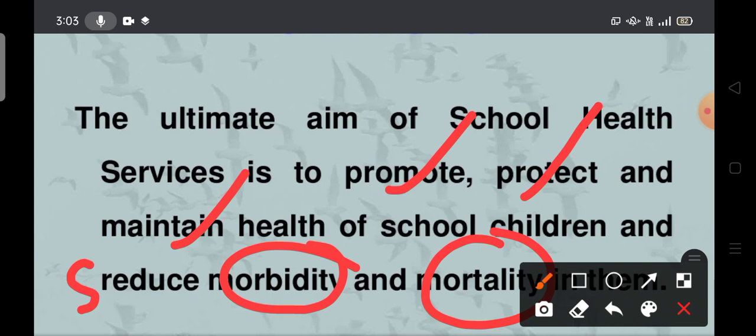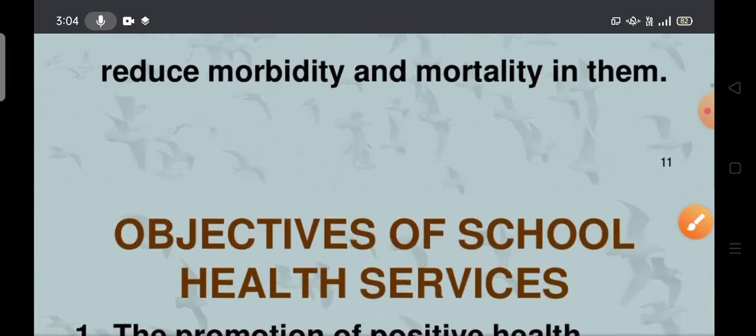If they are not taking enough diet according to their age and weight, what will happen? They will become sick, and one day they may have the risk of getting many infections. Finally they may die. Death rate is known as mortality and sickness rate is known as morbidity. It's clear? So that is the reason we have to study school health services.